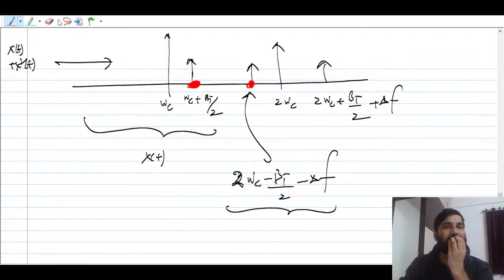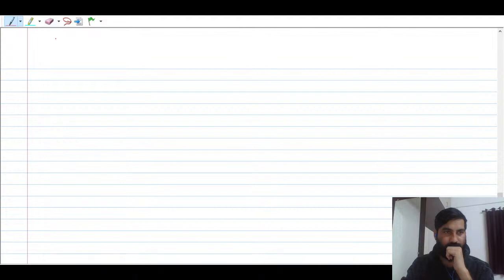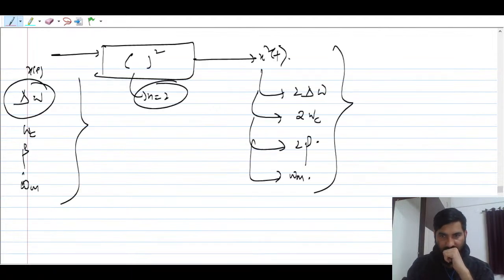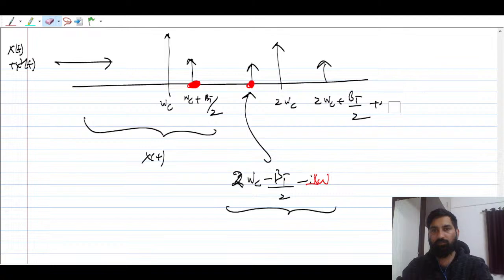So let me add a new page. You can say that this point is nothing but 2 omega c minus, okay, let me write, don't write delta f here, guys. This should be delta omega, right? Everything should be in omega.